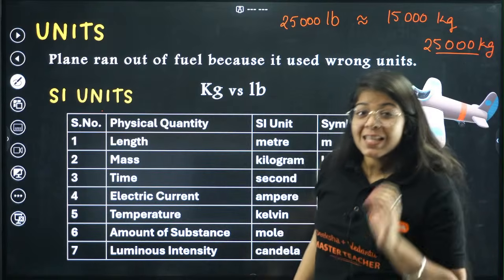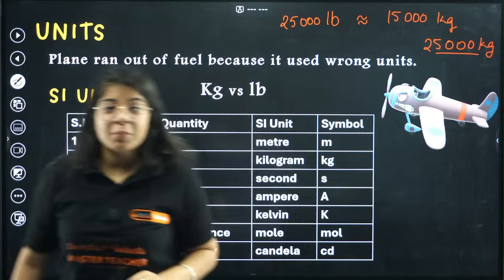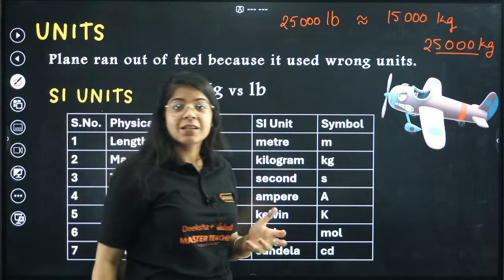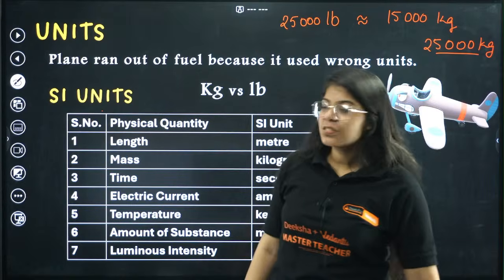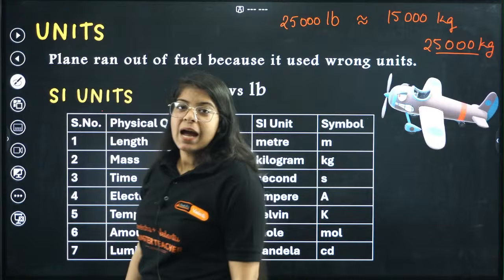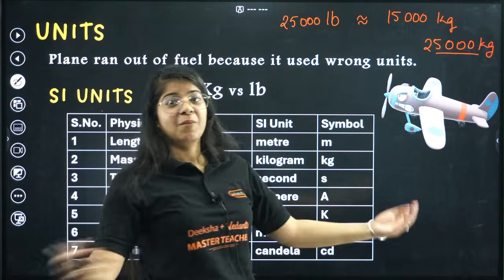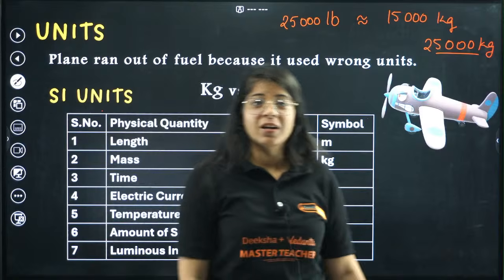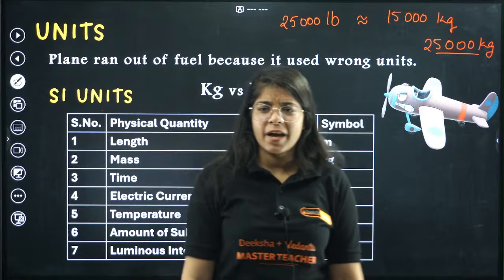Now we have 10,000 kgs less fuel. Do you think what will happen? In mid-air, they get a signal that the fuel is less. And luckily, they got some nearby airport and they landed. But what if they were flying above an ocean, there is nothing around, and they'll have to land in the water or some island, they get stuck there.